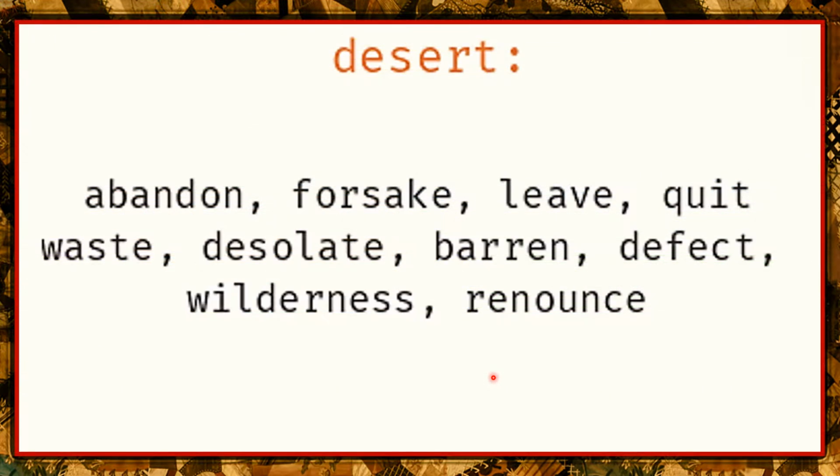So class, let us read the meaning of these words one by one. Desert means abandon, forsake, leave, quit, waste, desolate, barren, defect, wilderness, or renounce. So class, desert means an arid land or a very dry land. And because it's dry, only few vegetation can survive here, like cactus, and there's one particular animal that can survive here, which is the camel.